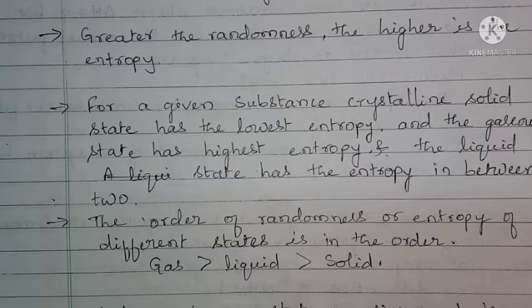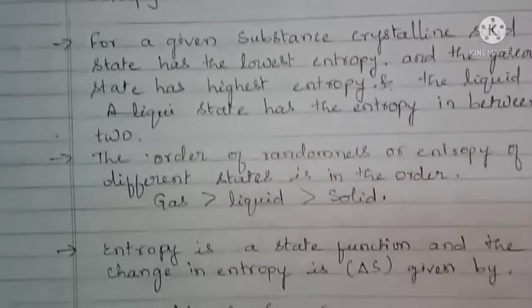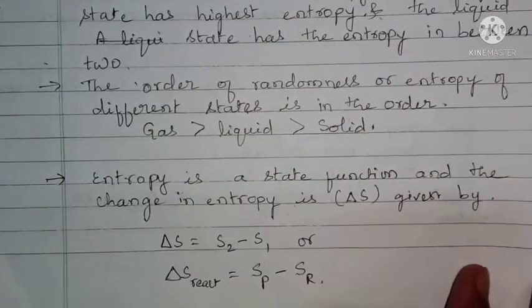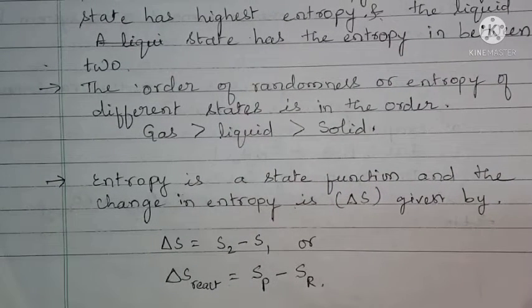Just like internal energy and enthalpy, entropy is also a state function. Its value depends upon the initial state and the final state and is independent of the path.